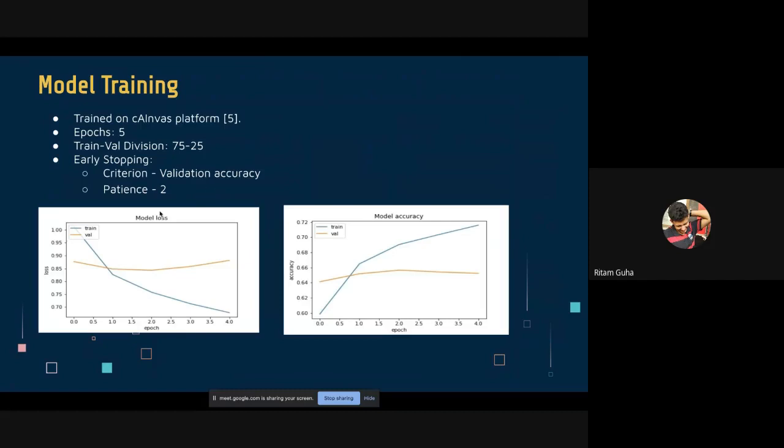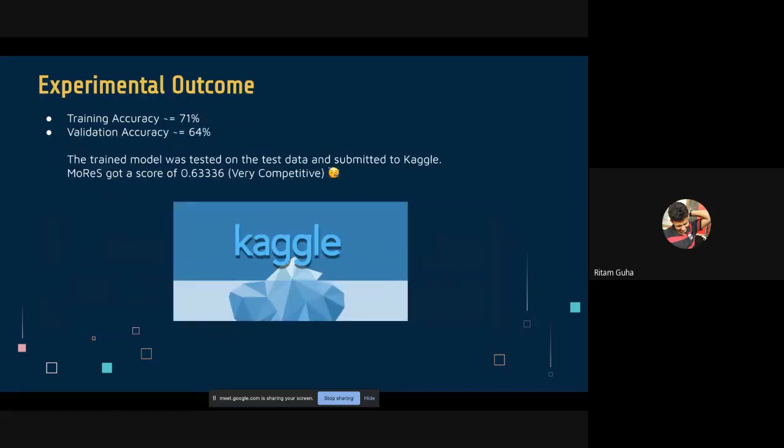And from the plots, we can see that the training loss is always decreasing as we increase the number of epochs, but the validation loss was decreasing at the beginning, for 2 to 3 epochs, then it started increasing. Similarly, for model accuracy, you can see that training accuracy is always increasing, but the validation accuracy stopped increasing after the 3rd epoch. So here you can see that early stopping comes in really handy. After 5 epochs, the training accuracy was around 71%, while the validation accuracy was around 64%.